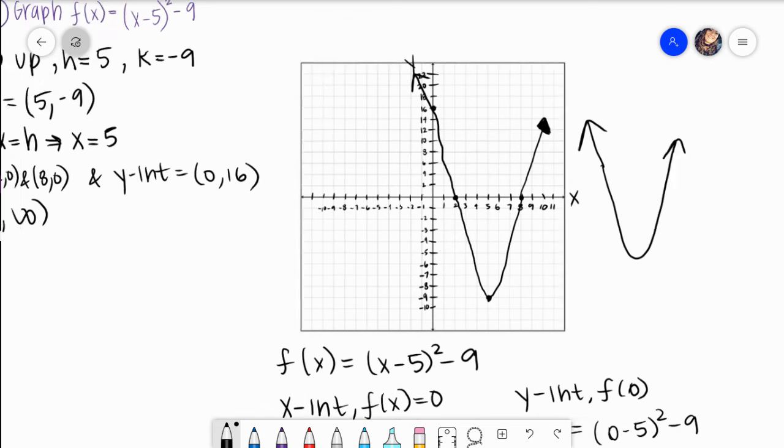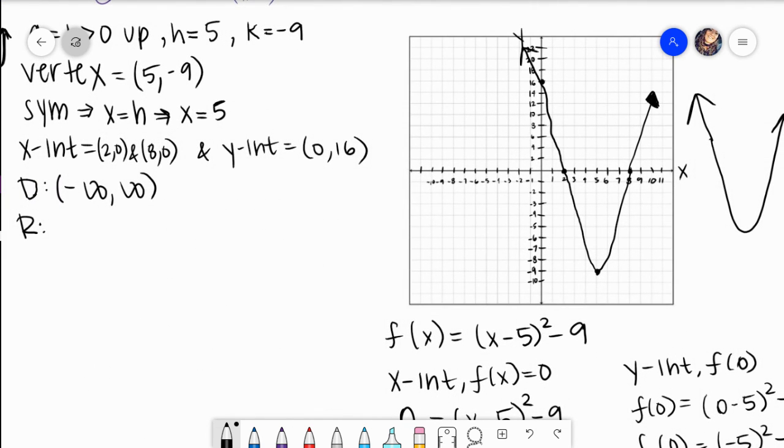And so now let's do our range. Our range are our y values. And so you would get your pencil. Okay, so red is my domain, and then we have our light blue. That's our range.